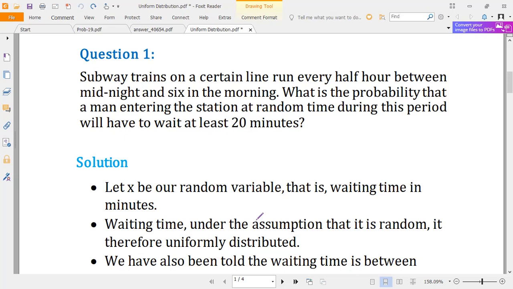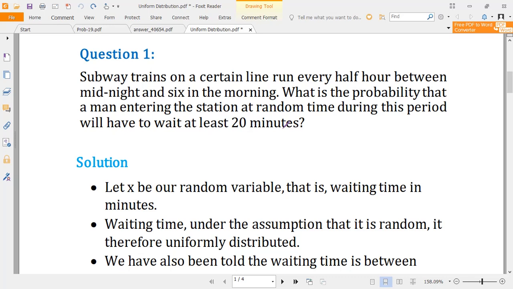distribution. Now we have question 1. From our presentation, a subway train on a thin line ran every half an hour, between midnight and 6 in the morning. What is the probability that a man entering the station at a random time during this period will have to wait at least 20 minutes?